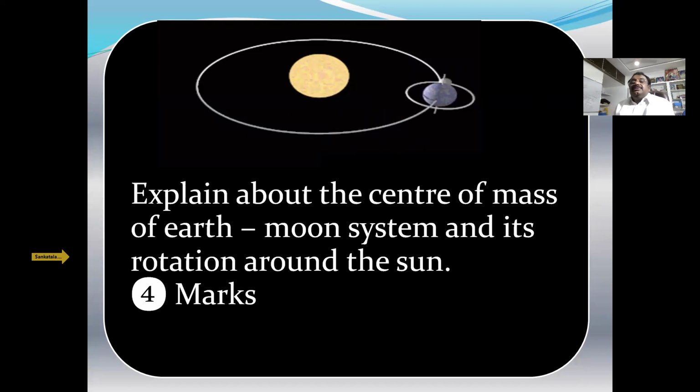But here, the mass of the Earth is 80 times more than that of the Moon. As a result, what will happen? Here, the gravitational force of attraction between Earth and the Moon are internal forces. Now the center of mass of Earth and Moon system lies inside the Earth only. Why? Because the mass of Earth is more. So center of mass is always shifted to the heavier mass.